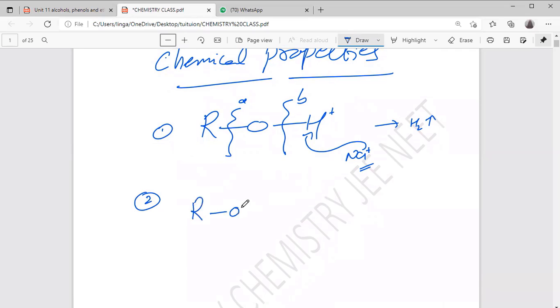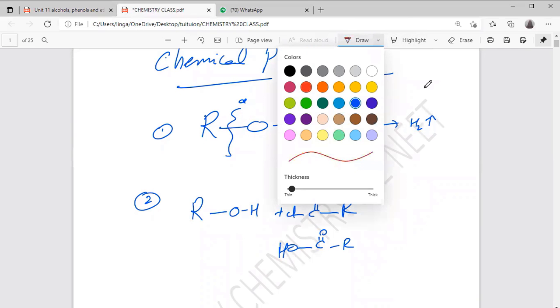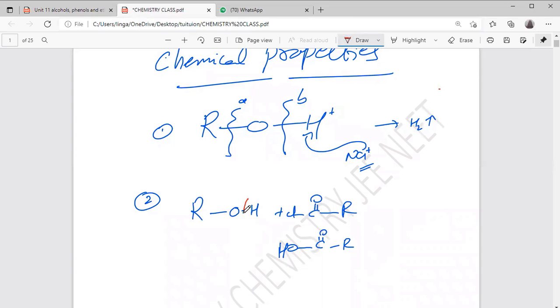For example, alcohol reacting with either acid chloride, carboxylic acids, or esters. In those cases also, the hydrogen is removed from the alcohol, forming ester.